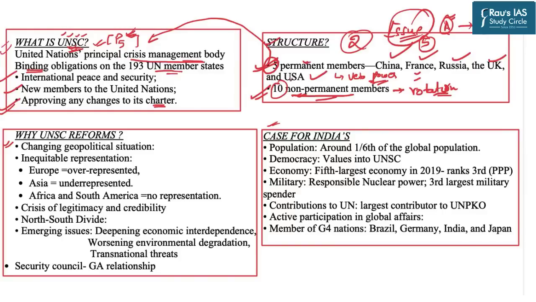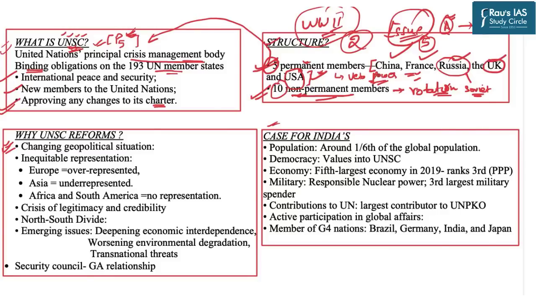Now there are certain issues and challenges in which the UN is lacking, and that is why we need reforms in certain areas. First of all, if you closely analyze these five permanent members, just look at USA, UK, and Russia, and the erstwhile Soviet Union in the post World War II era, they were the major powers. And that is why this permanent membership symbolizes the post World War II period. And that is why there is a power imbalance between these five countries and the rest of the world.